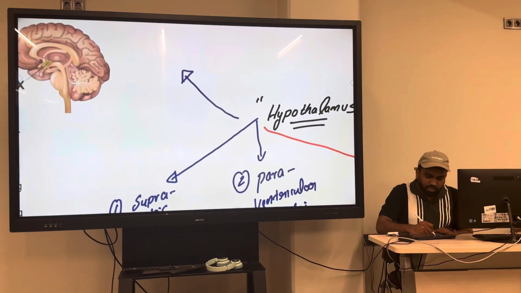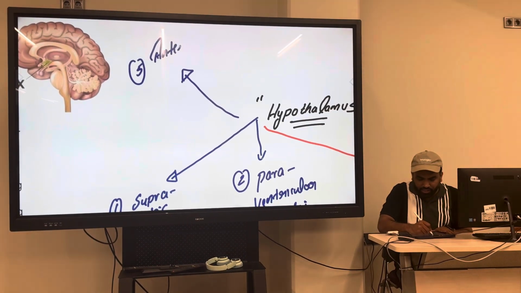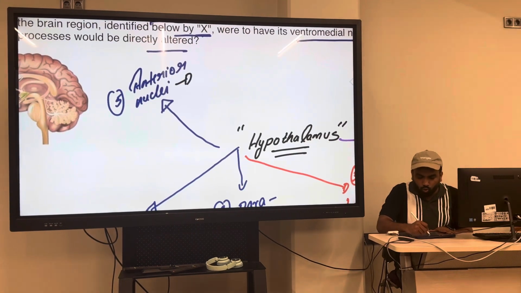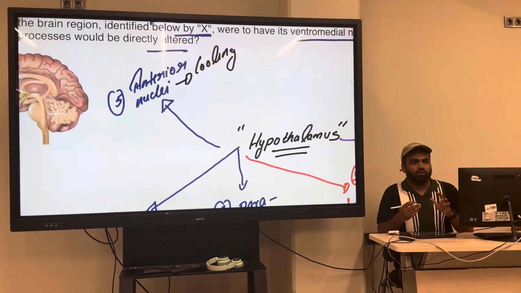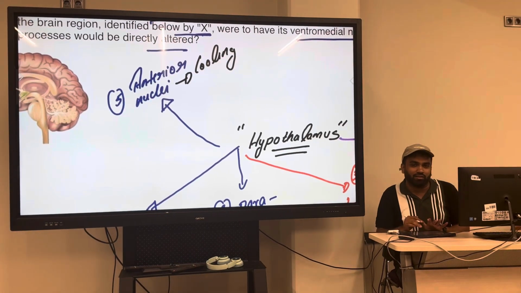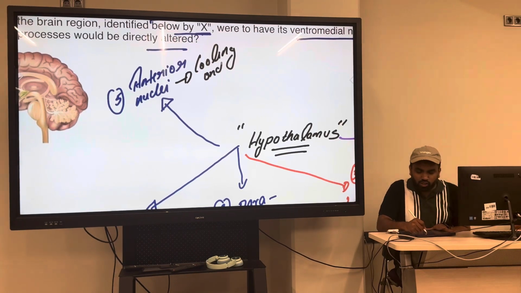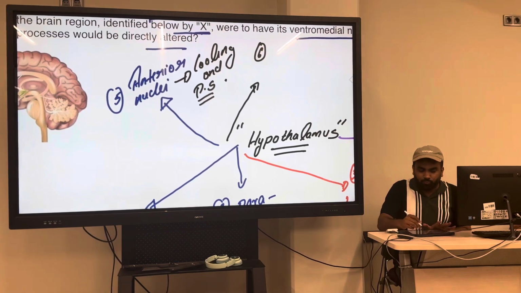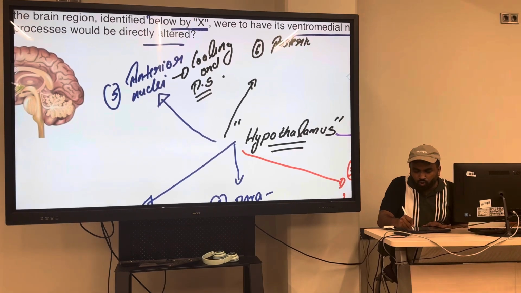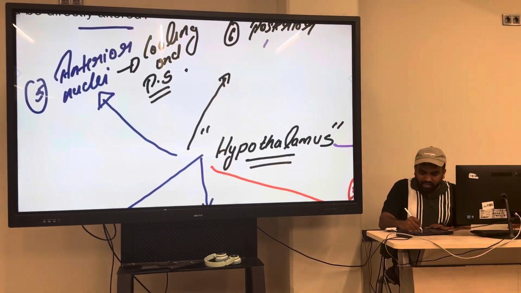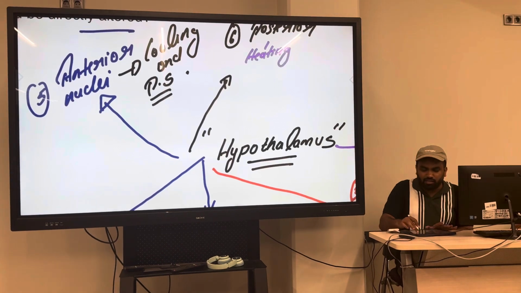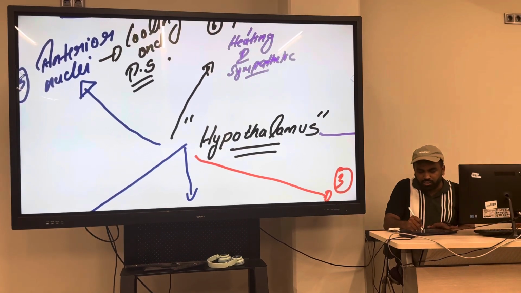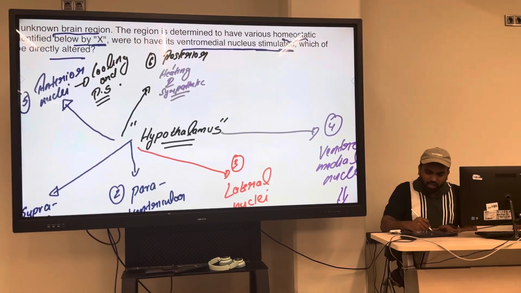Fifth, we have the anterior nuclei, that is for cooling your body. You tell me, if you are cool and relaxed, is it sympathetic or parasympathetic? Relaxed, so they control your parasympathetic system. Anterior. Then we have the 6th nuclei, posterior, the opposite of it. If anterior is for cooling, posterior is for what? Heating your body. And for parasympathetic, it will be what? Sympathetic.